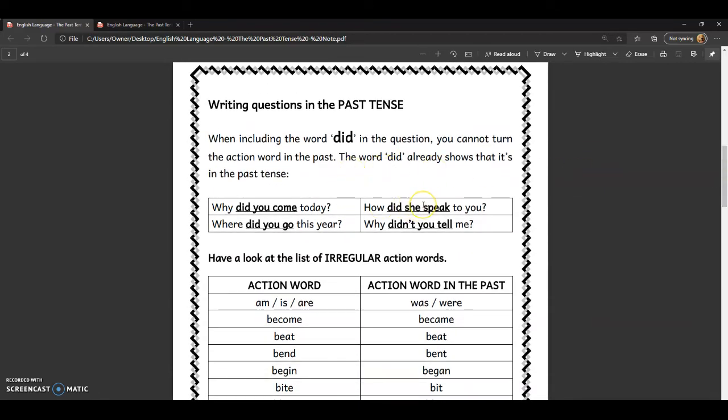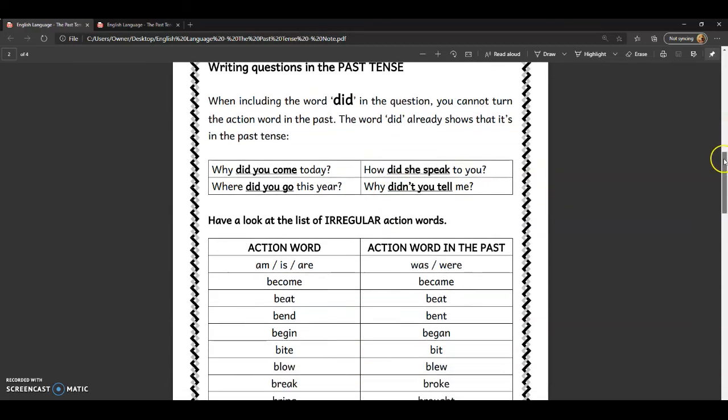Okay, now when we write questions in the past tense, we have to include the word did in the question. Of course, you cannot turn the action one in the past tense in that case. These are some examples. Why did you come today? We don't say why did you came. Why did you come today? How did she speak to you? It's past tense, there's did. Where did you go this year? Why didn't she tell me? This is negative.